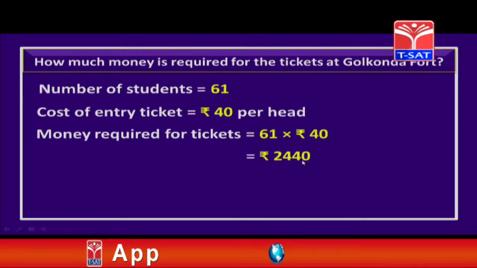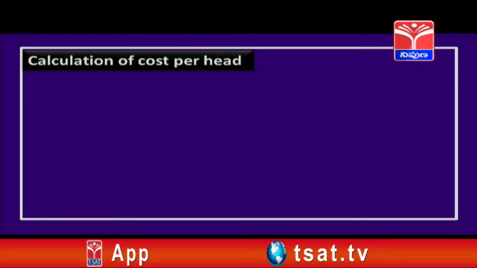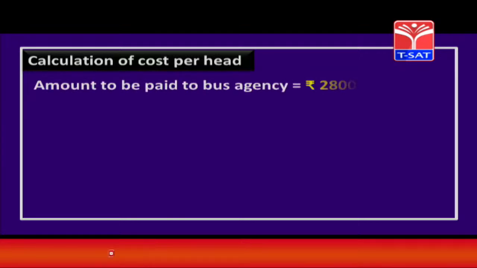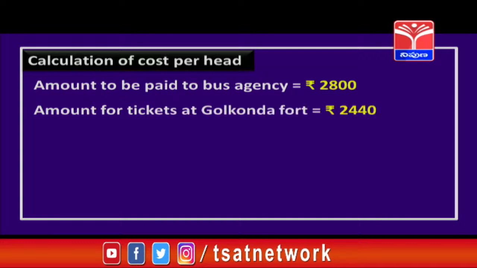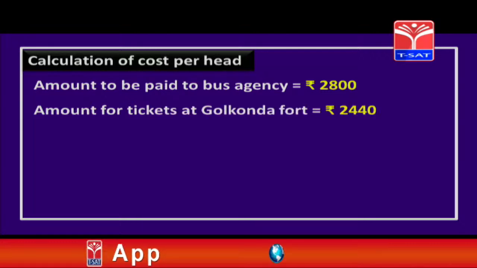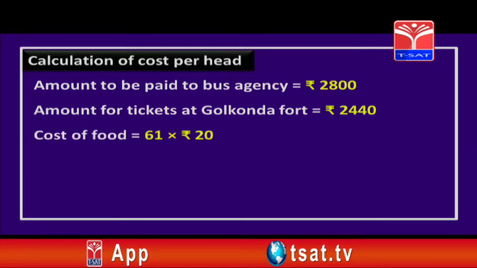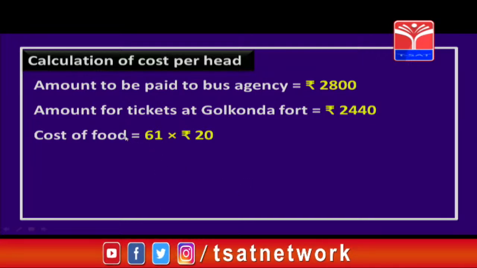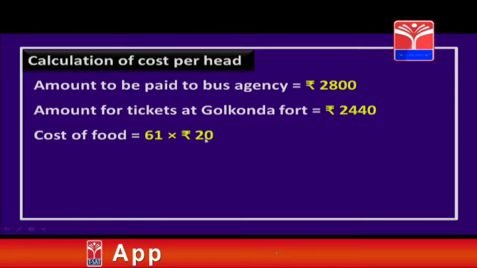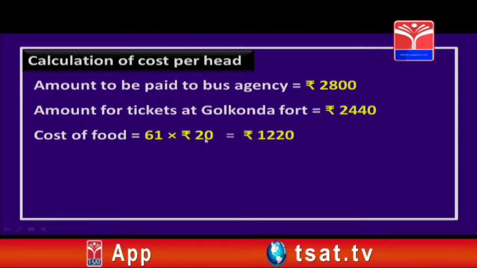Got it, children? Now, let us calculate how much cost is needed per head. For that, first we need to find out the amount to be paid at the agency. We already calculated it, we got 2880. Then the amount for the tickets at Golconda fort, that also we have calculated, we got 2440. Now, apart from these, children, there is a cost for food also, isn't it? So, 61 students are there and what is the cost per one student, children? 20 rupees. Now, just multiply these two, how much do you get? Yes, it is 1220 rupees.